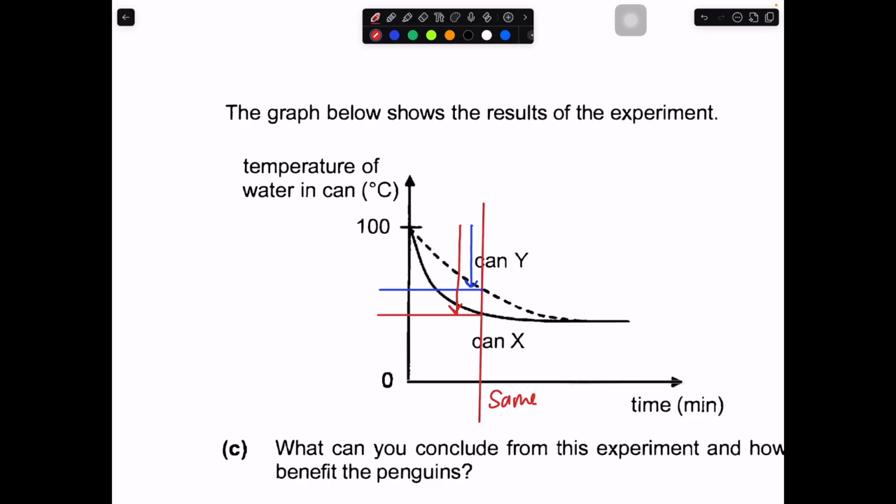Both are dropping, but one of them is dropping less, the other is dropping more. Can Y decreased less, while can X decreased more.